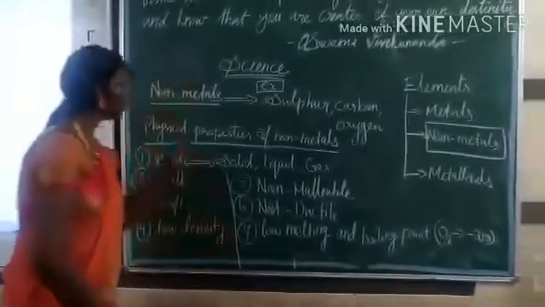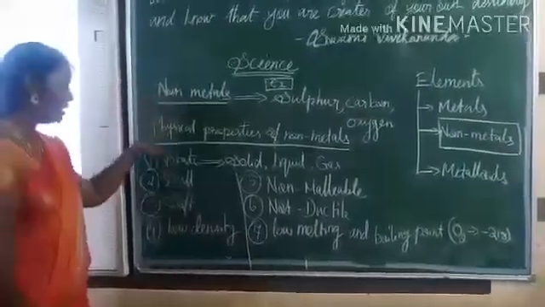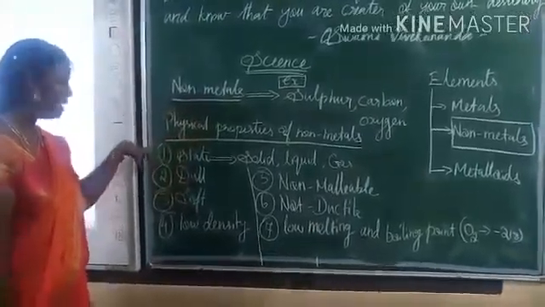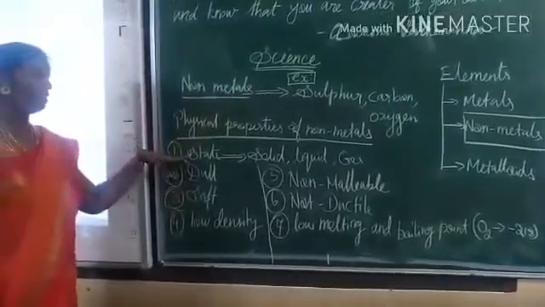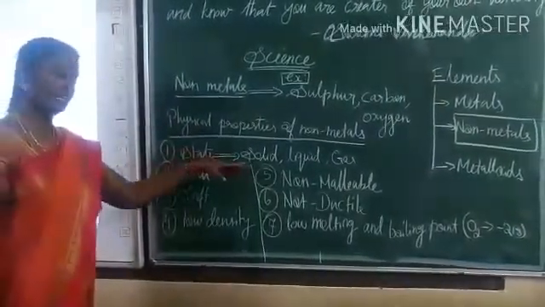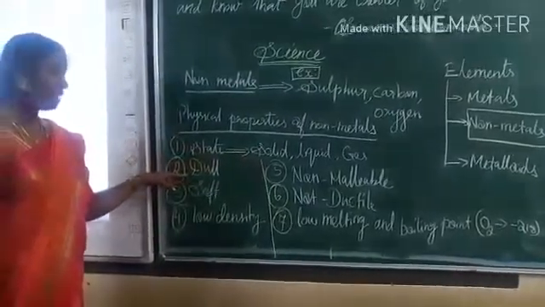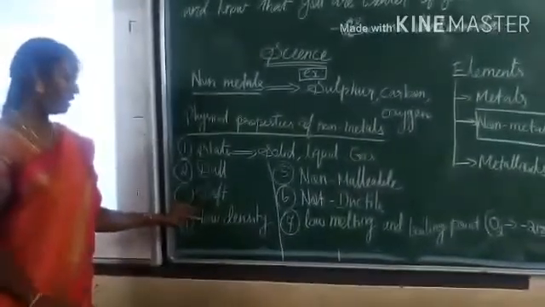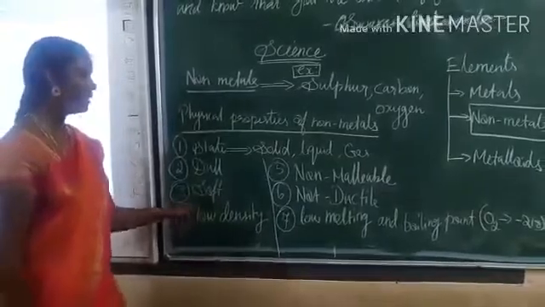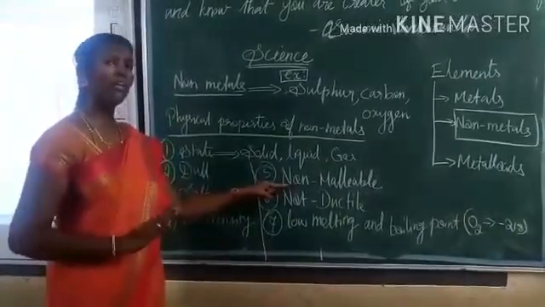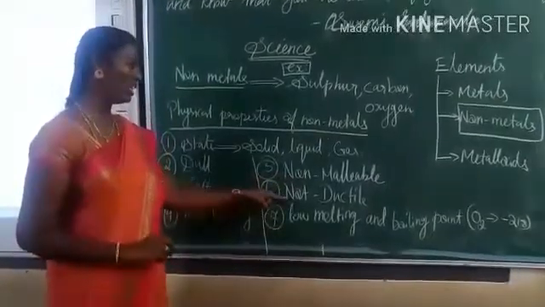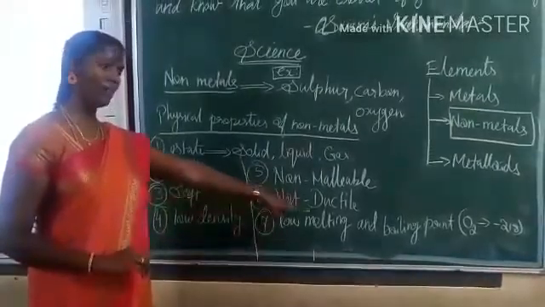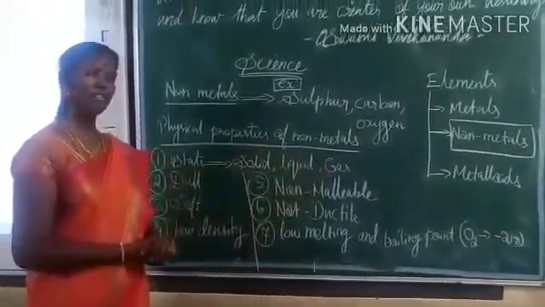Okay children, in today's class you have seen the physical properties of non-metals. Let us recap. The states of non-metals: solid, liquid, gas. The appearance is very dull. They are very soft, hence easy to break, and have low density. Not malleable, we cannot hammer them into thin sheets. Not ductile, we cannot draw them into thin wire. Low melting and boiling points, for example oxygen at -218.